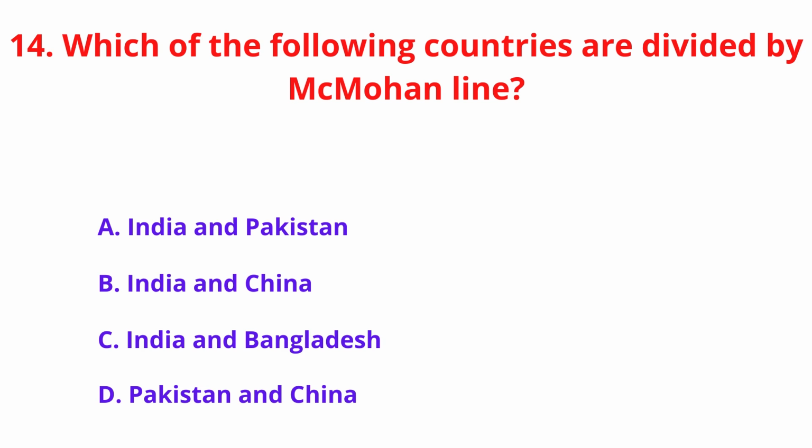Which of the following countries are divided by McMahon Line? A. India and Pakistan, B. India and China, C. India and Bangladesh, and D. Pakistan and China. And the answer is India and China.